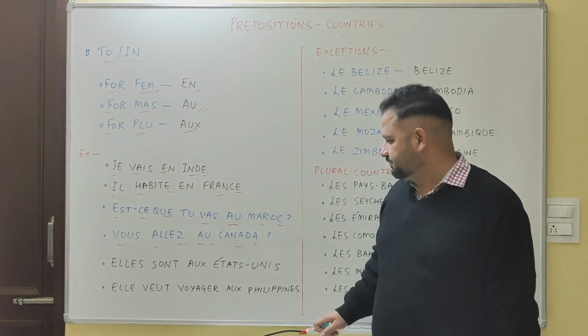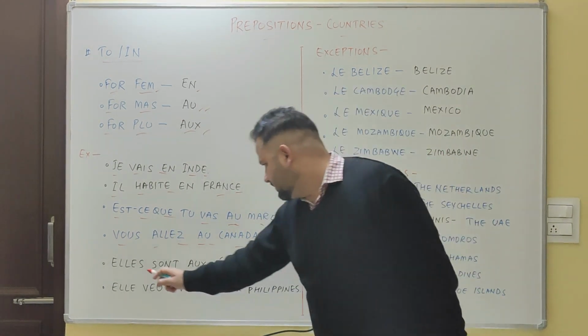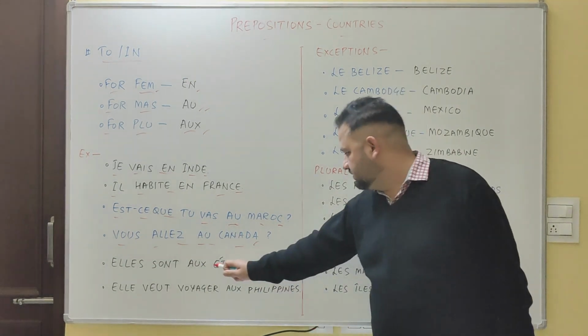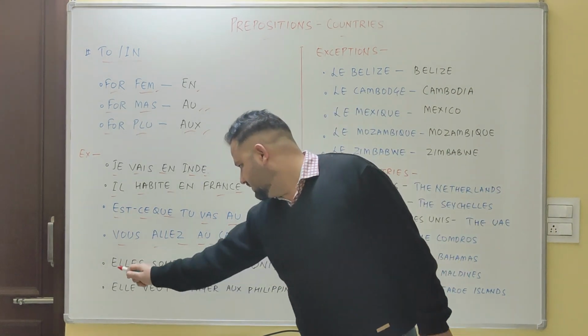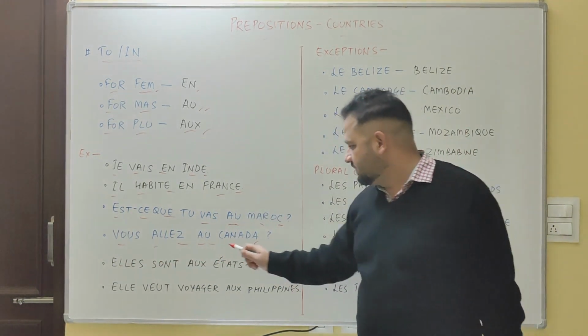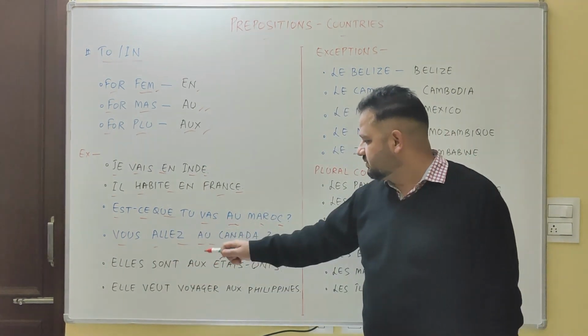Then coming to the third one, which is plural. Elles sont aux États-Unis. États-Unis is a plural country, United States. They are in the United States.